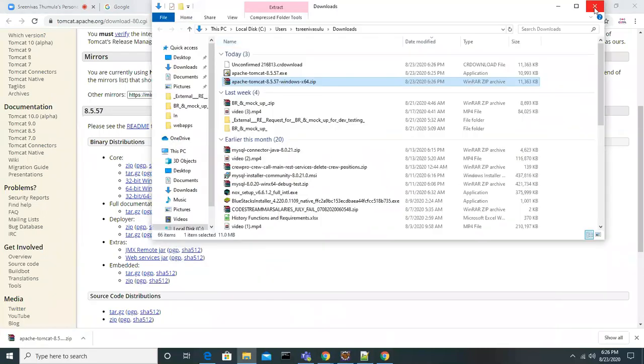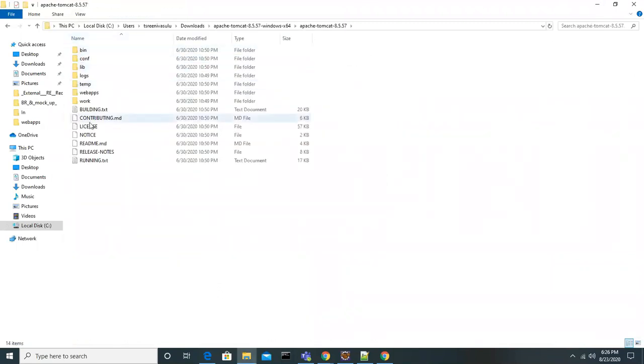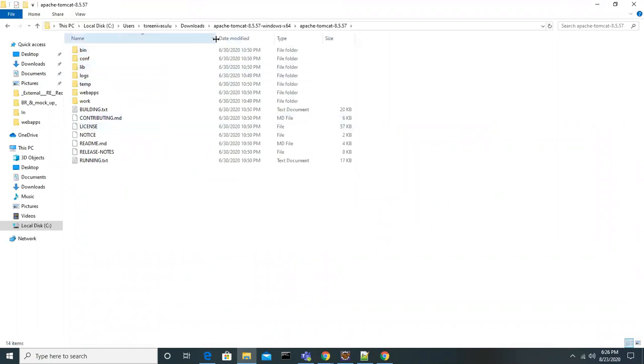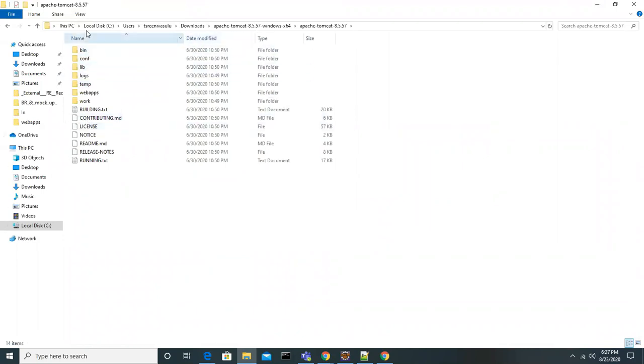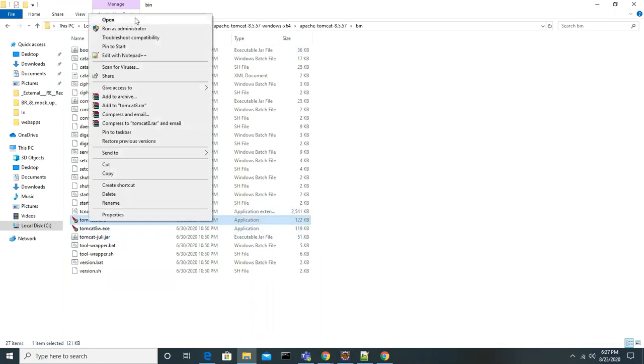So let's say I already installed it in my machine also. I'm just extracting here. Look at this. We got the installation. Just like when we install Java, we get some directories and files, right? In the same way, this is the Java server. You can see the bin folder, config folder, lib folder, logs folder, temp folder, webapps folder, and work folder. If you go to the bin folder, you can see Tomcat 8 and all, right? These are all the dependency libraries. This is the way you can start it.